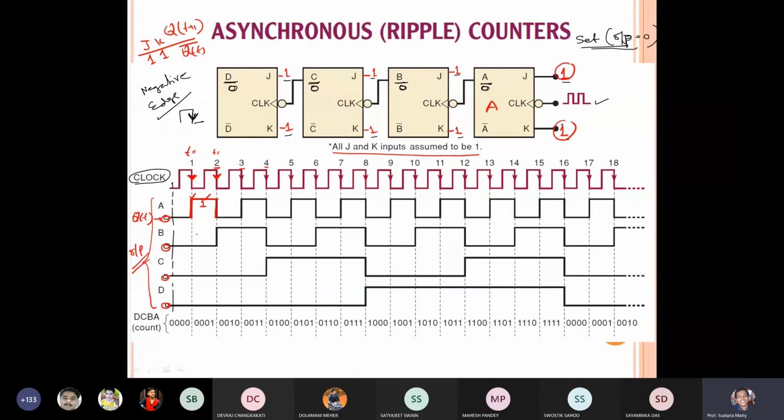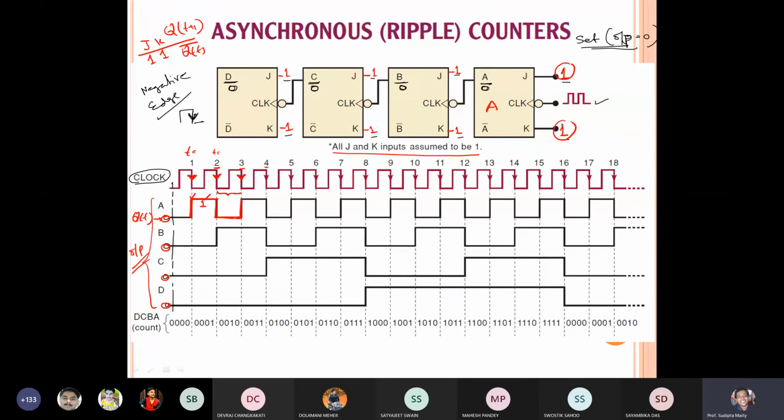Forget them. Now again in this position there is no edge, so this output will remain the same. Now again another edge is encountered. So what is the value of output of A? Zero. So when the edge is encountered, what will be the output of A flip flop? One. So now A will come to 1.